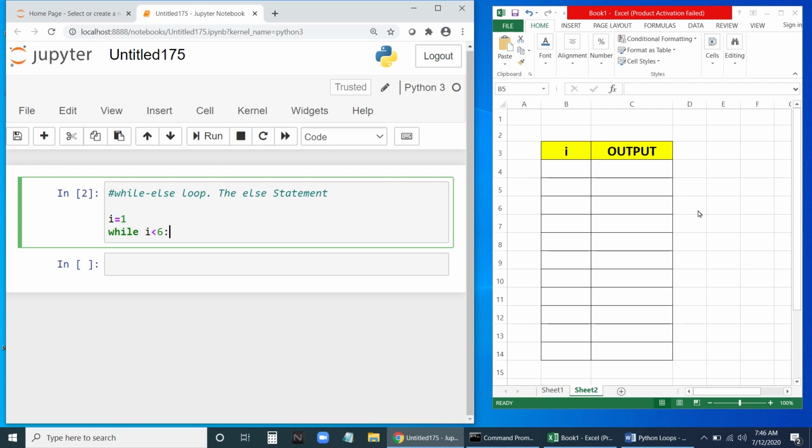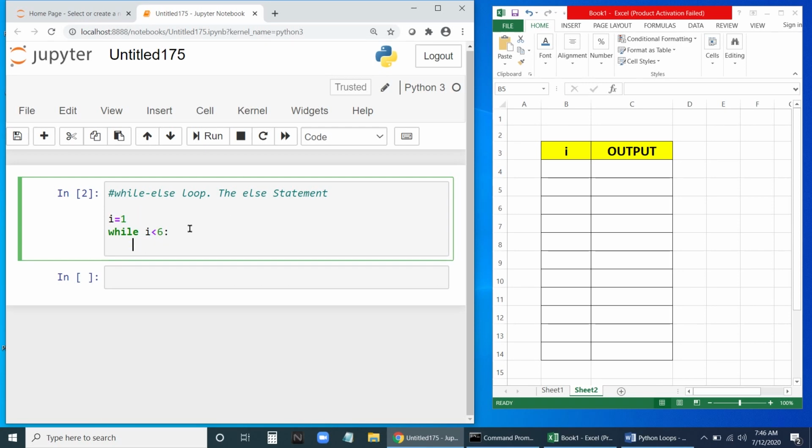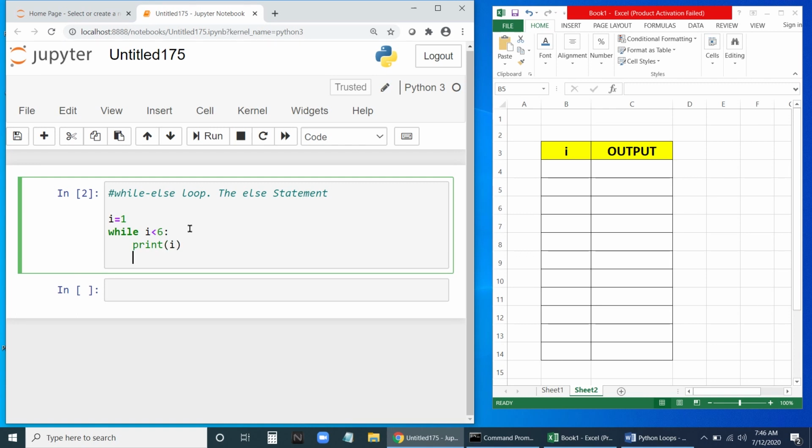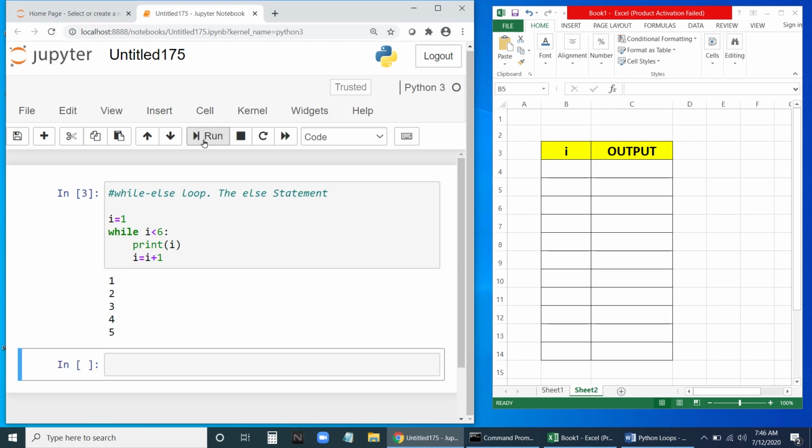Another thing you have noticed, I have not given the brackets here. Earlier I used to give brackets like this. So we can write the brackets or we can exclude the brackets. Now let me exclude the brackets: while I less than 6. Let us print the value of I. Next, let us increment I by 1: I is equal to I plus 1. So let us run this one and check what it is going to print. And you can see it has printed 1, 2, 3, 4, 5.